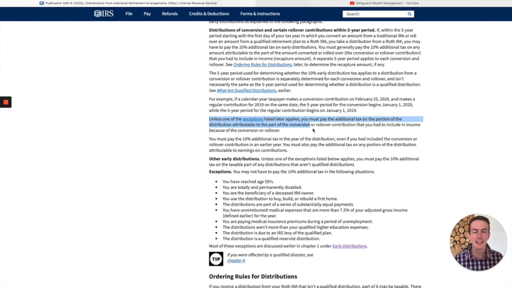So basically what this is saying is, unless one of the later exceptions applies, and we'll talk through what these exceptions are, if one of these exceptions doesn't apply, you're going to basically pay a 10% additional penalty for taking from that distribution.